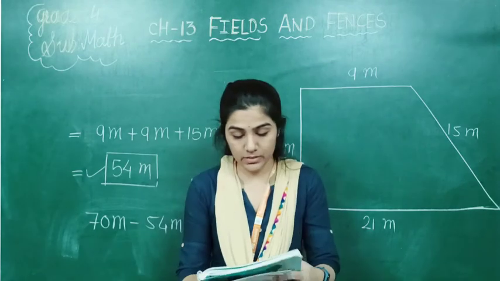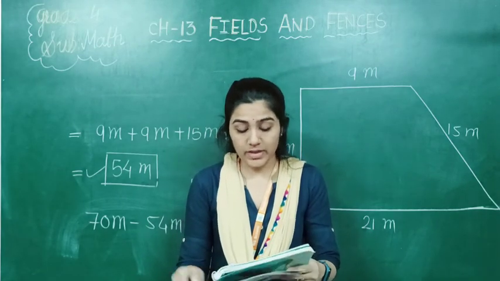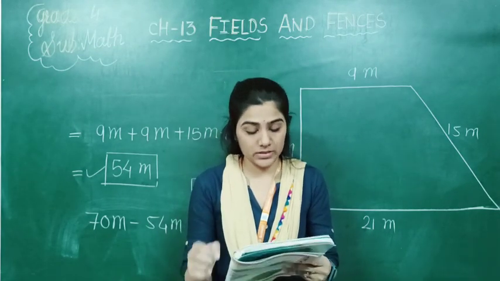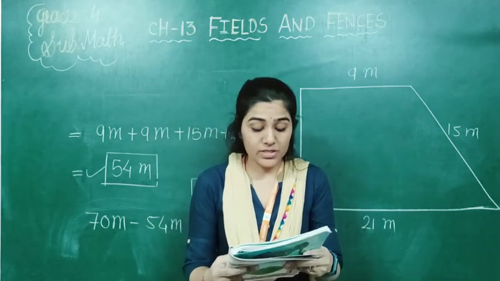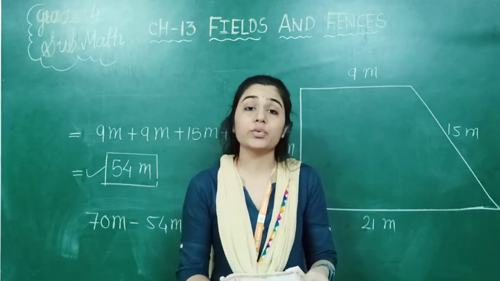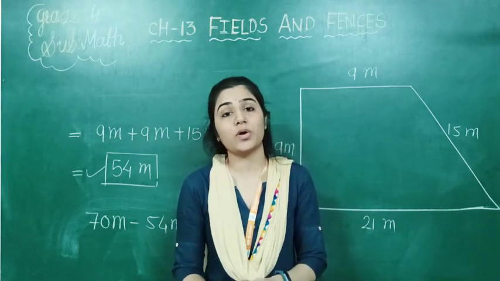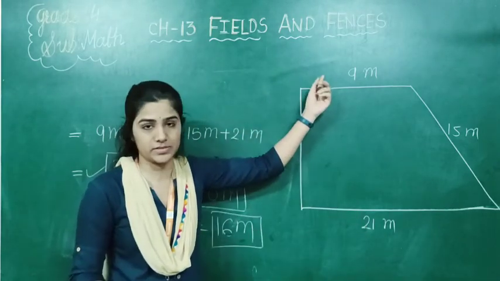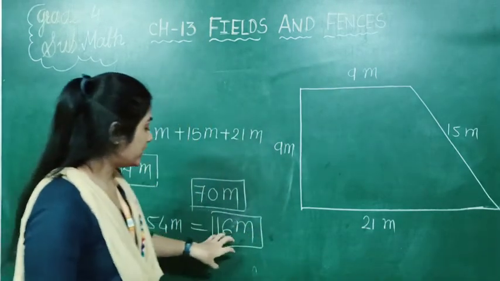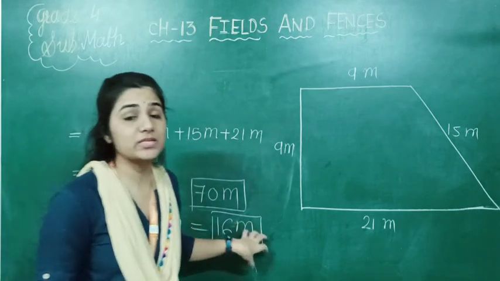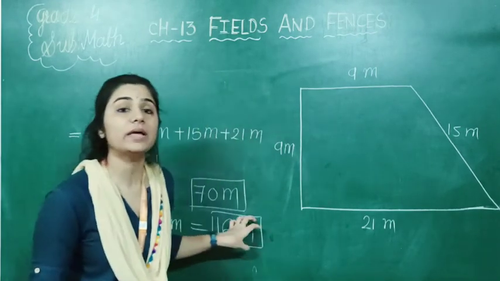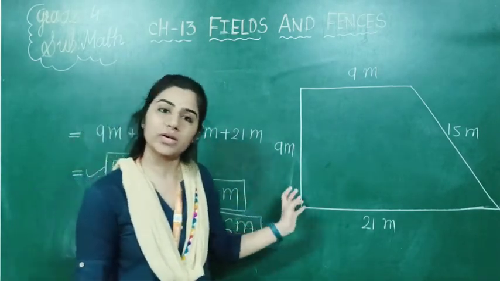Now what is given? One extra character is given in this textbook, Ganpat. So how much wire did Rahmat give to Ganpat? Ganpat also wants wire for his fences. We already found that 16 meter of wire is left with Rahmat, so 16 meter wire Rahmat gave to Ganpat.